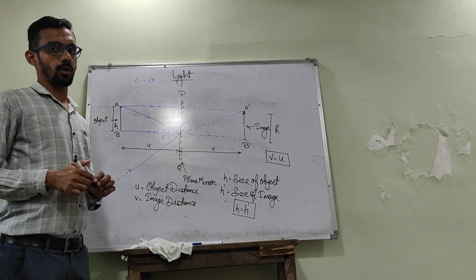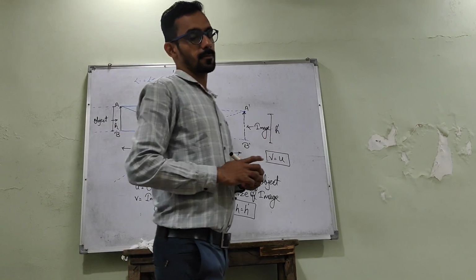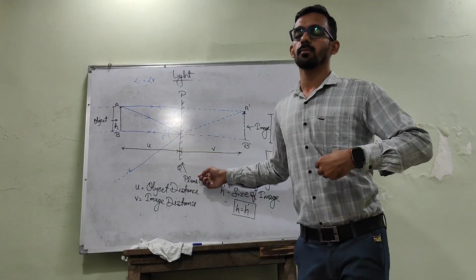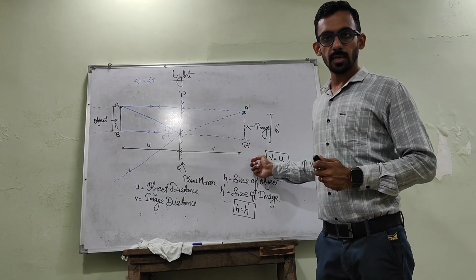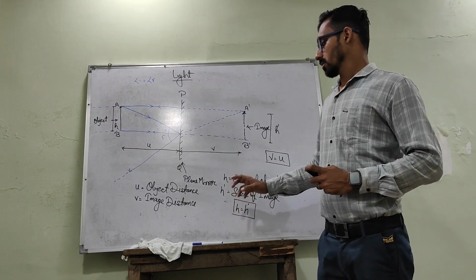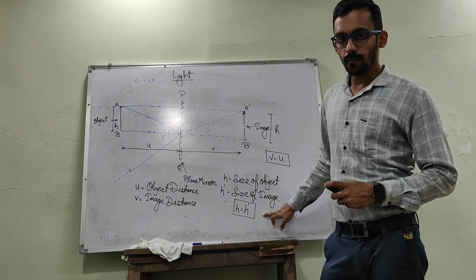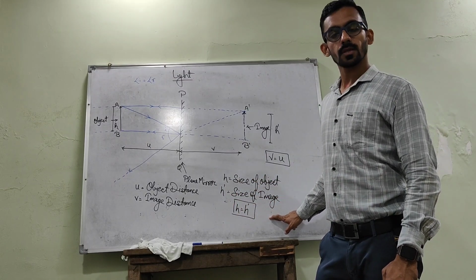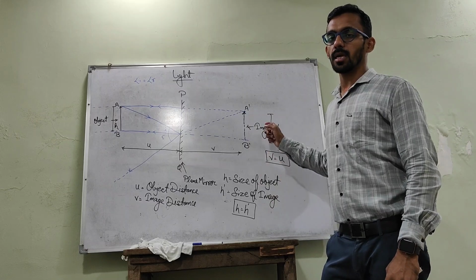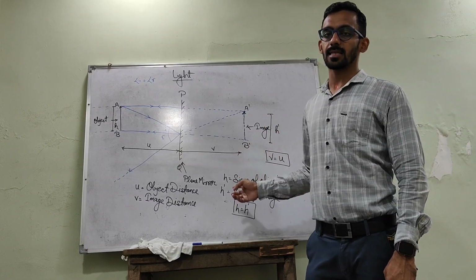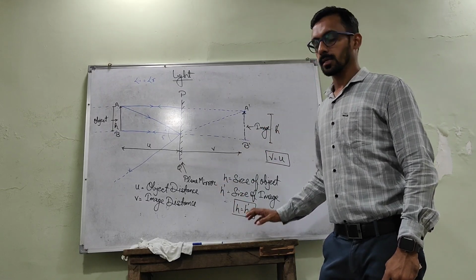So what are the three properties? First, the image formed by a plane mirror is a virtual image. Second, the size of the object is equal to the size of the image, or the image formed is of the same size and shape as the object.